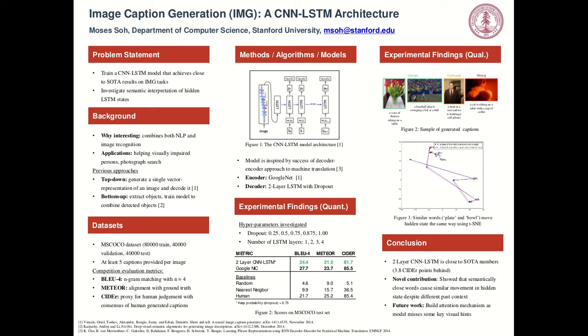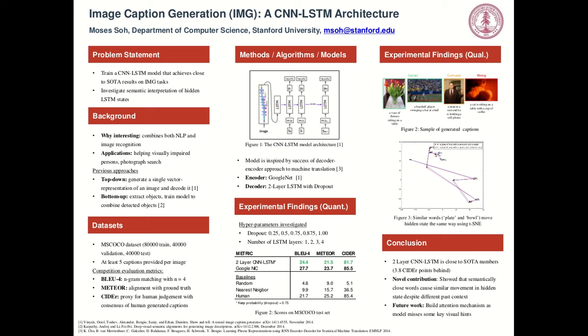For this project I worked with the Microsoft Common Objects in Context dataset. I had 80,000 training images with around 5 captions each and 40,000 images in my validation set. I held out 4,000 of these validation set images as my test set to make my results comparable to Google's original Show and Tell paper. I evaluated all the generated captions using the metrics reported by state-of-the-art papers, namely BLEU-4, METEOR, and CIDEr. More information about these metrics can be found under the dataset section in my poster.